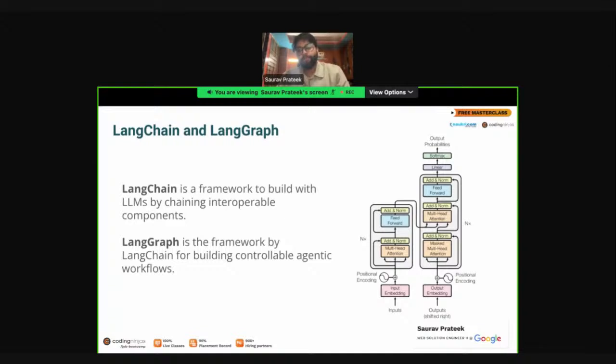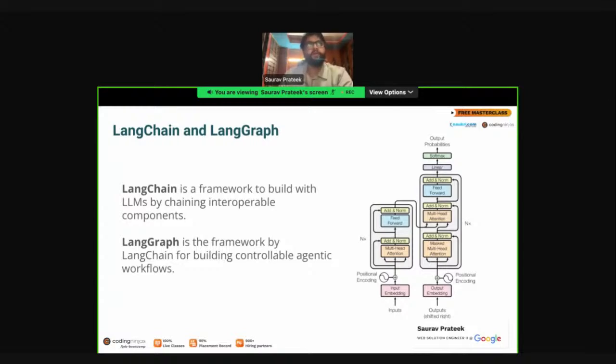LangGraph is another framework provided by LangChain that helps us do that. If you want to build multi-agent workflows, you can try LangGraph. If you go through their GitHub repo and YouTube channel, you will find that you can implement this framework in multiple programming languages, such as Python and TypeScript. Python has been very popular, and I have seen them give code walkthroughs in Python as well.